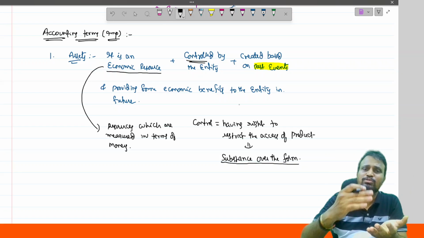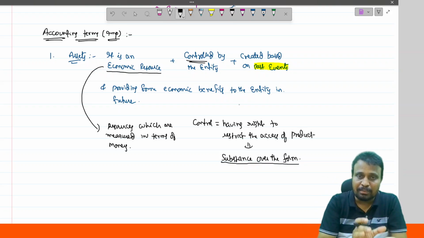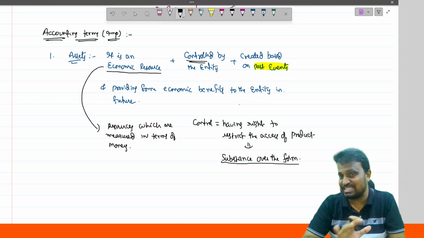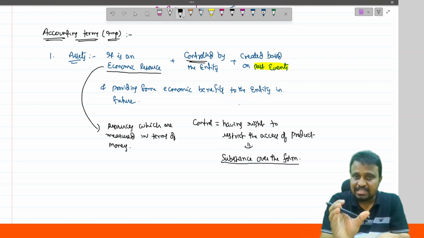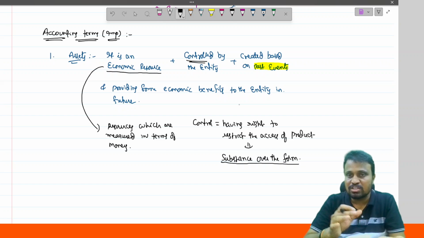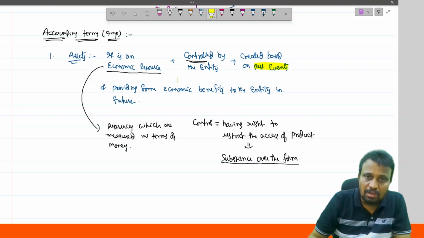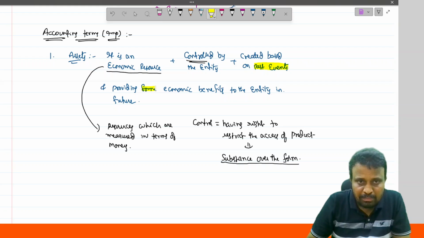Out of that, 80,000 units we sold. And still we have 20,000 units in hand at the present. That is also said to be an asset. So, an asset is created based on some past events, and provides some future economic benefits to the entity in future.